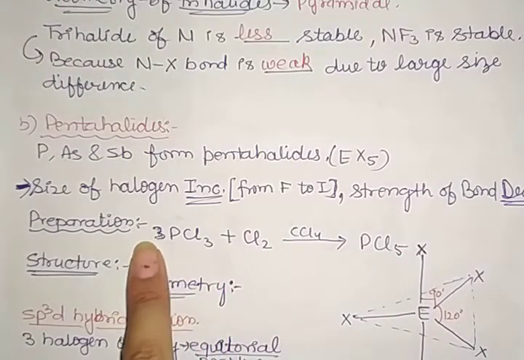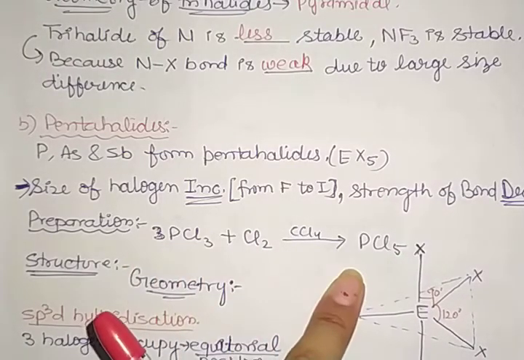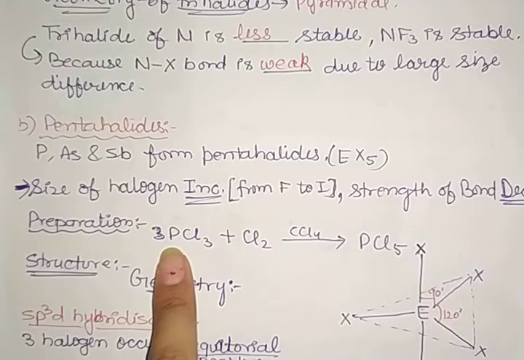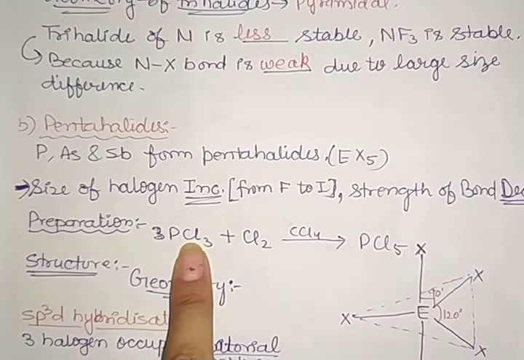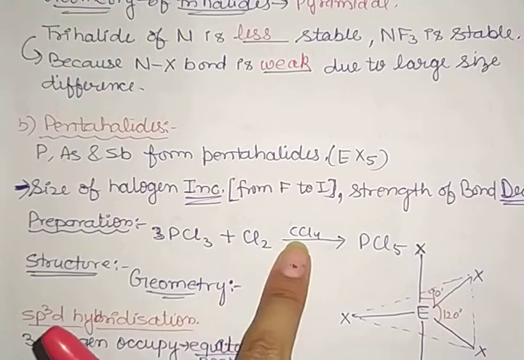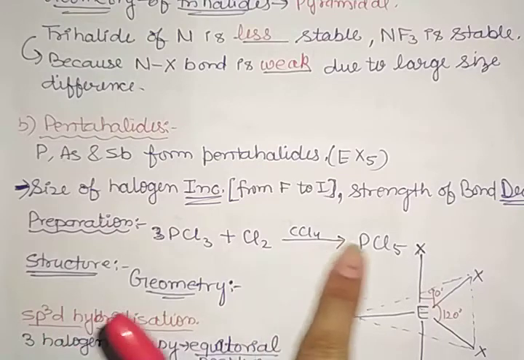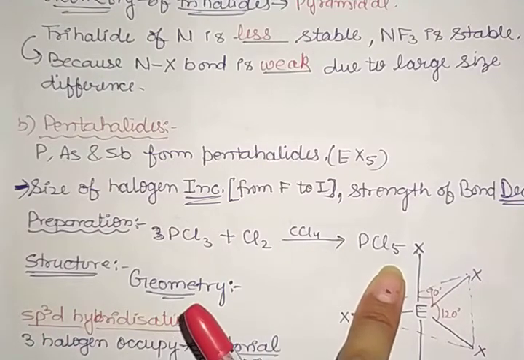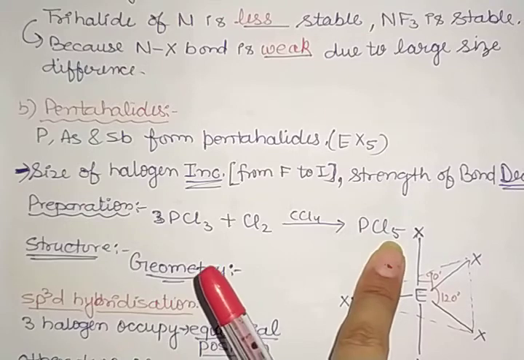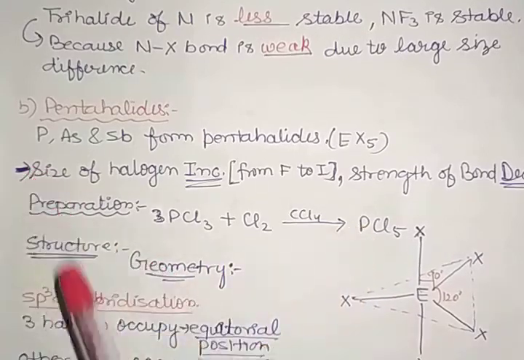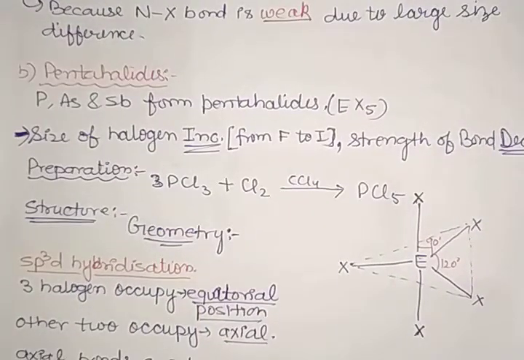If we want to prepare a pentahalide, we take PCl3 and treat it with chlorine in the presence of carbon tetrachloride, which gives PCl5, phosphorus pentachloride. Clear?